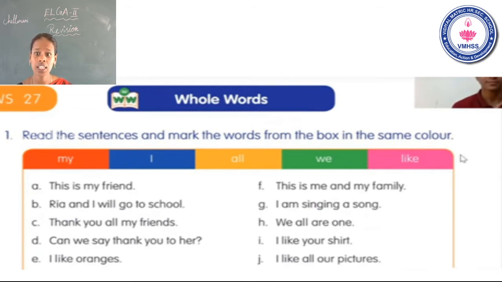Students, listen carefully. Read the sentences and mark the words from the box. See the box, first one, my. See the first sentence. Where is the word my? This is my. Yes, it comes after is. You can color the word in red. Okay. Now I show the next slide. You can get a clearer idea. Okay. This is my friend. See the next slide, students.